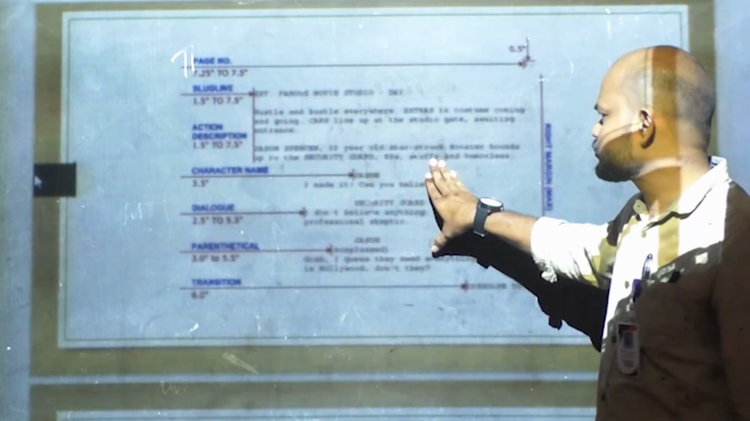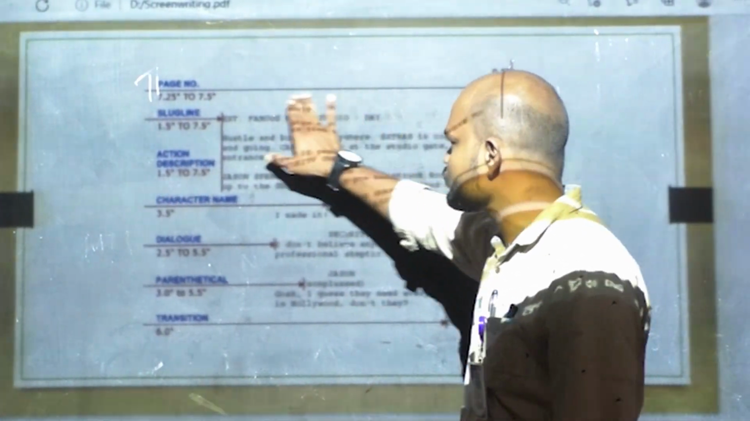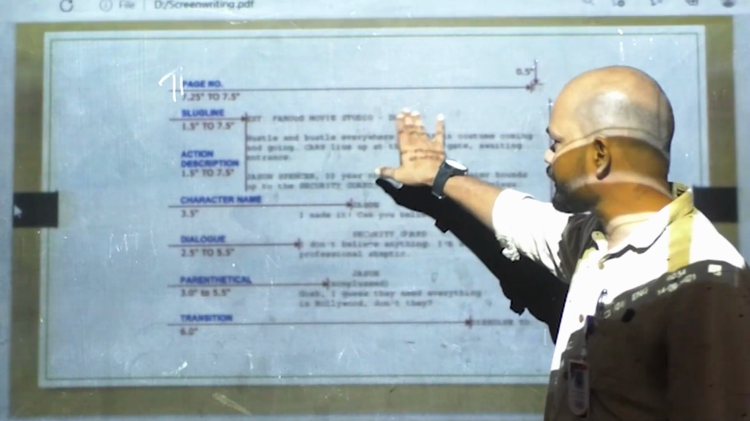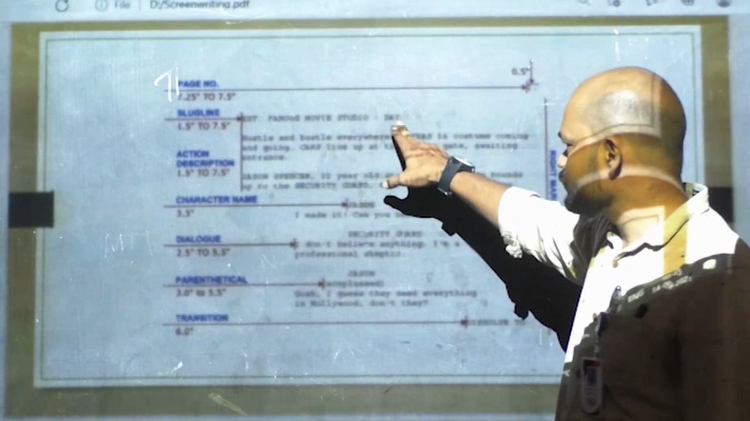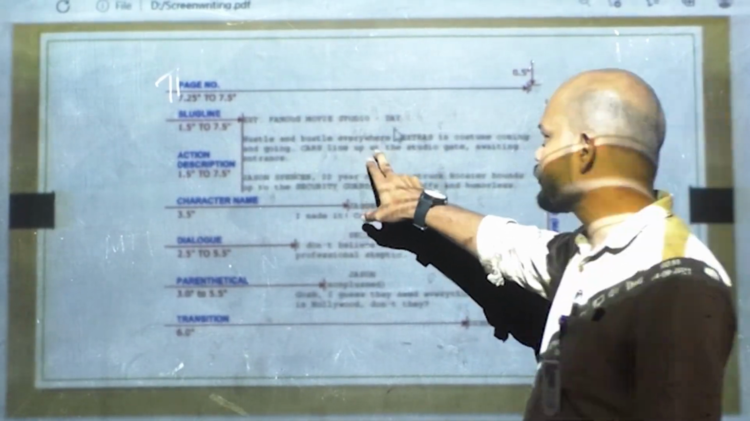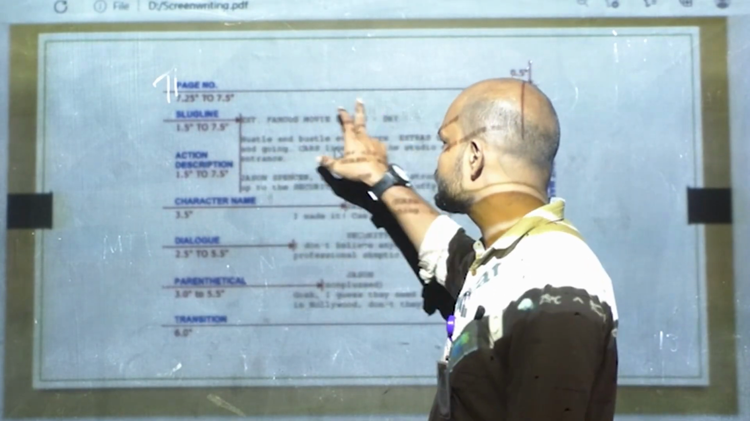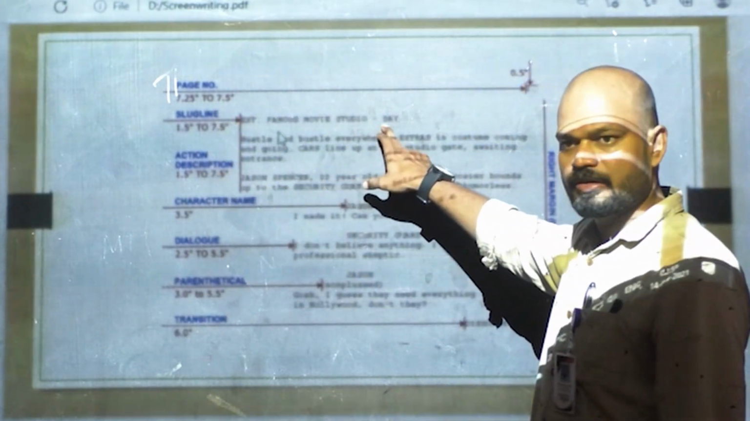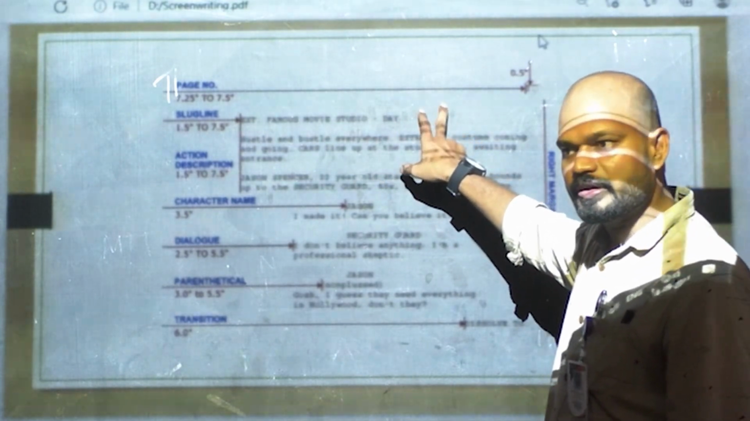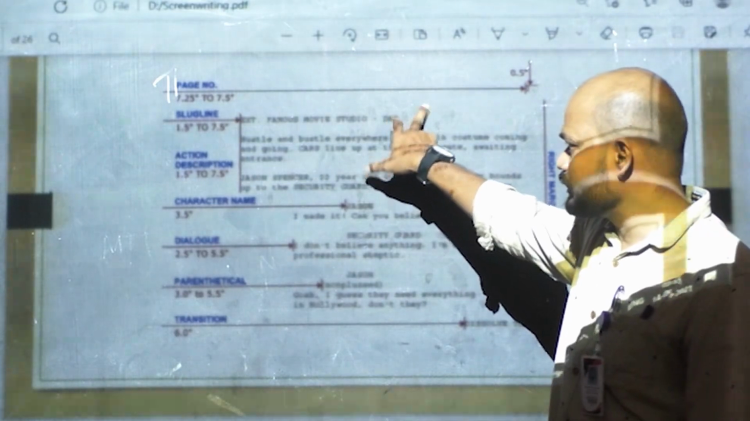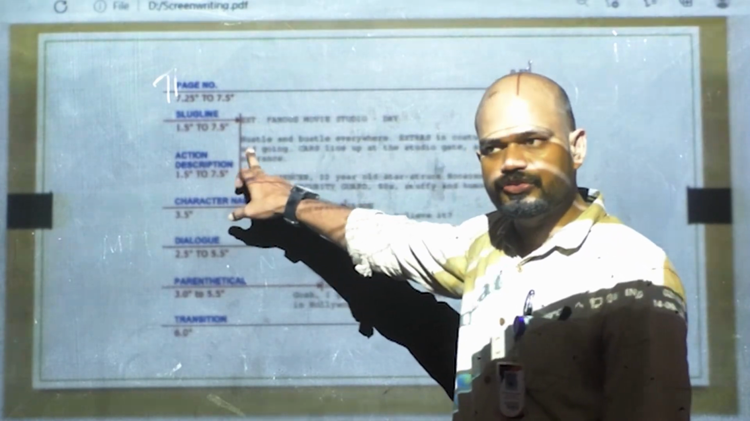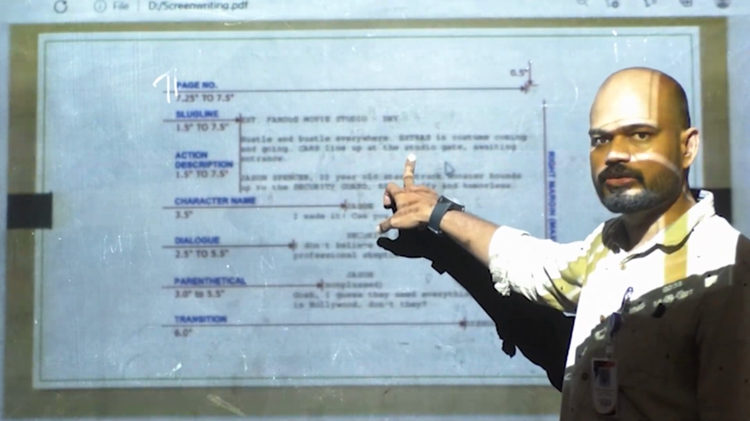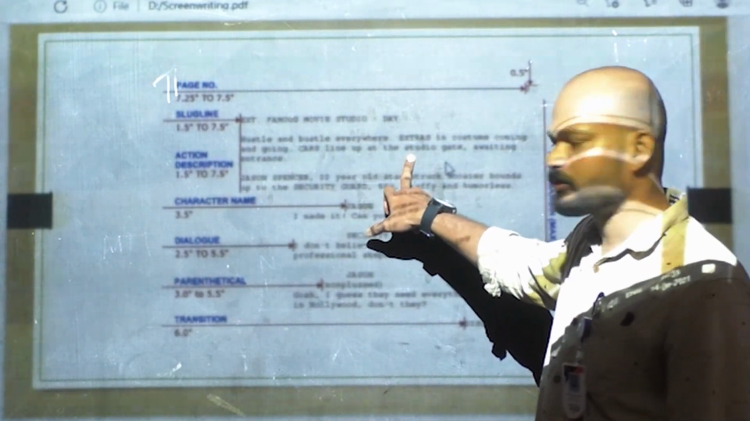This is a single page script. Can you see that? In this portion, the first section is the slug line. Slug line means interior or exterior, location, day or night. Then there will be an action description. The next section is action description: what is the action at the particular time?